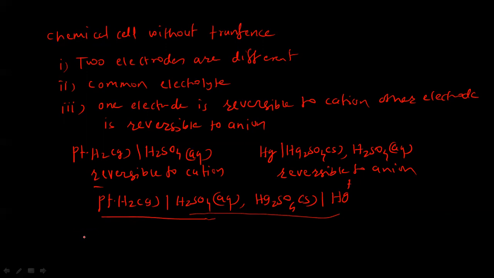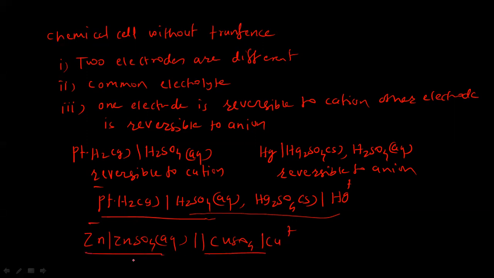Now another example, it is Daniell cell. We know this Daniell cell, zinc in contact with zinc sulfate solution, aqueous, and put the salt bridge, and copper in contact with copper sulfate solution. So this Daniell cell is also chemical cell without transference, but in this case, the two electrodes are reversible to cation.